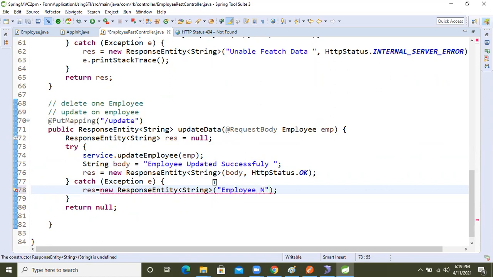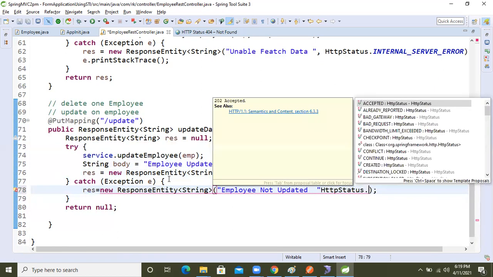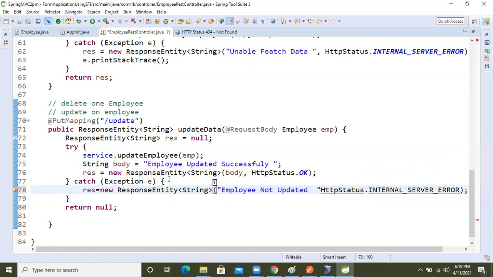"Employee not updated", this message. After that, the HTTP status code, internal server error, we will get this error. Okay fine.